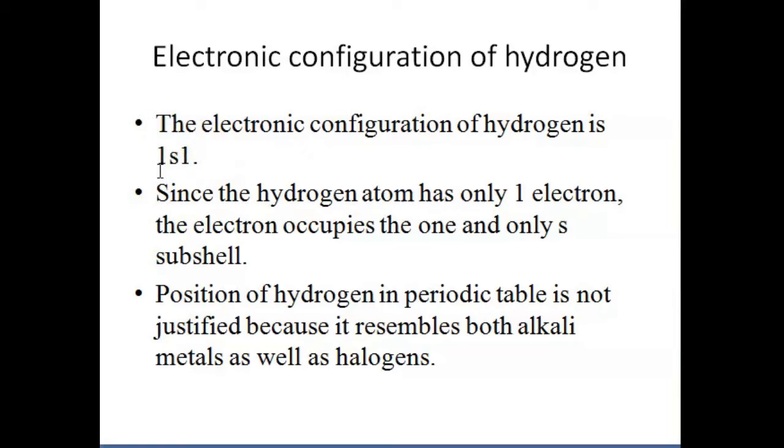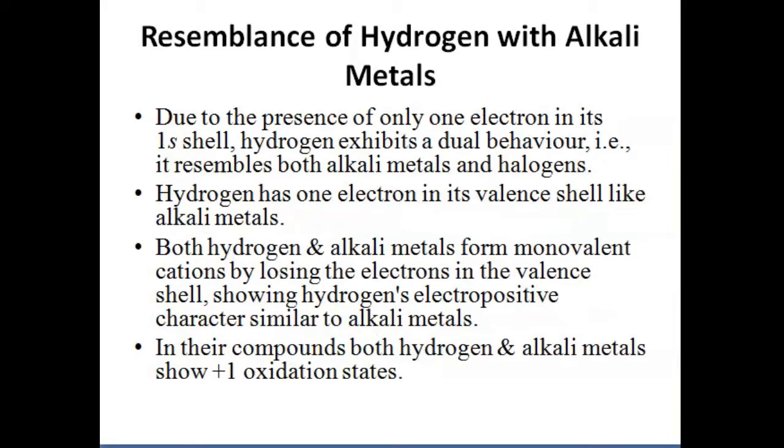And the position of hydrogen in the periodic table is not justified because it resembles both alkali metals as well as halogens. So when we say it resembles alkali metals, how does it resemble alkali metals? Due to the presence of only one electron in its 1s shell, hydrogen will exhibit dual behavior, that is, it will resemble both alkali metals and halogens.